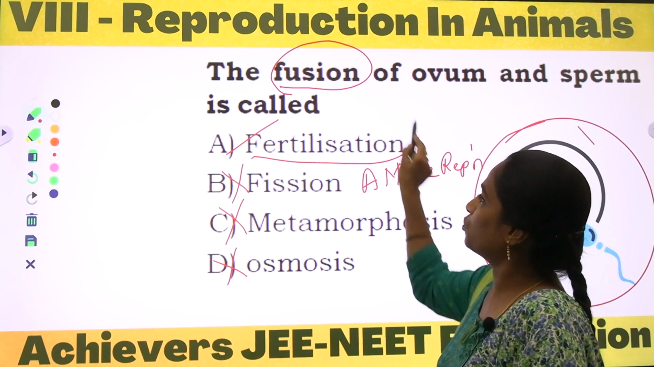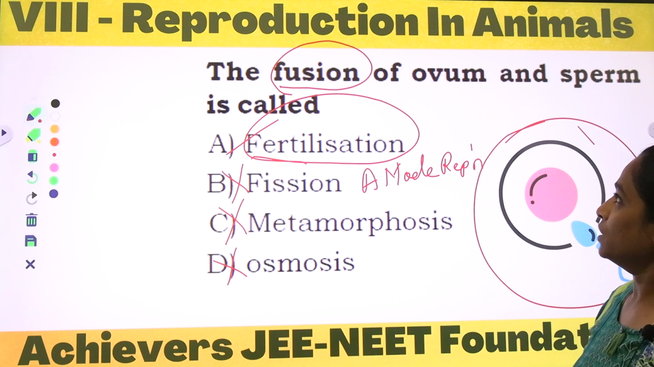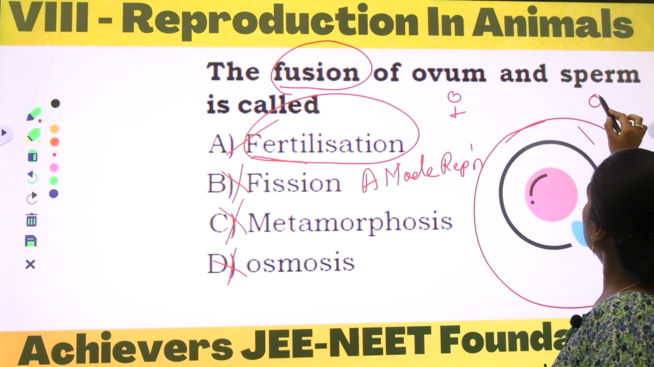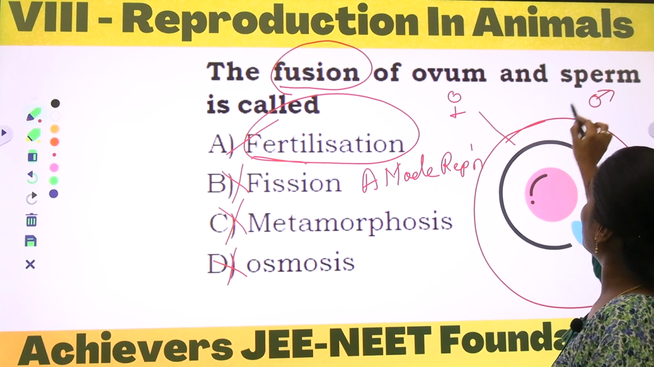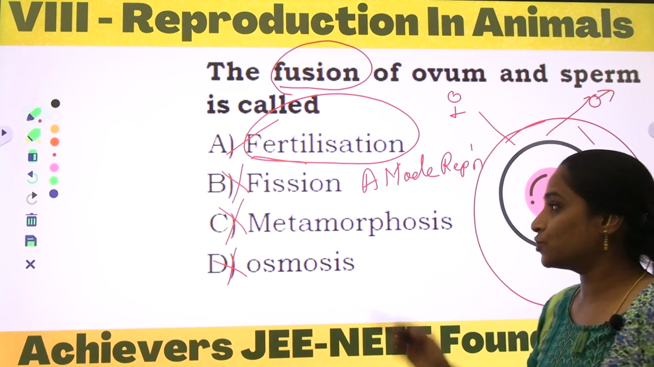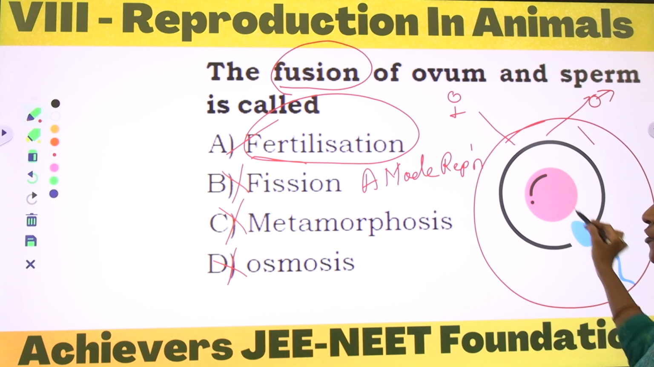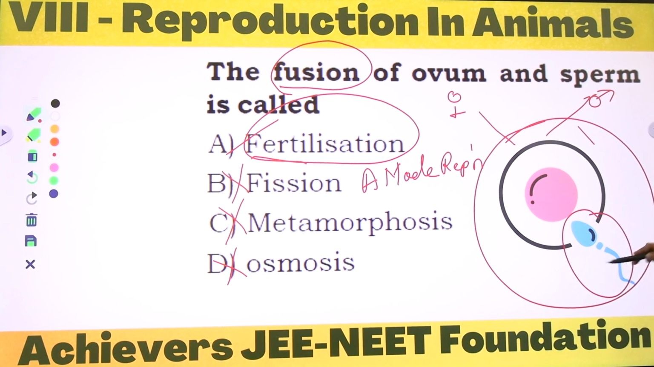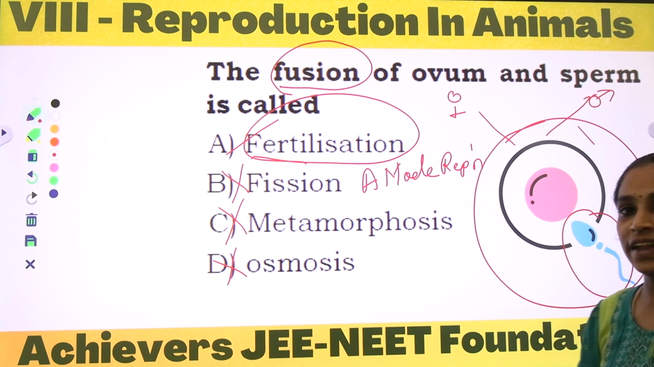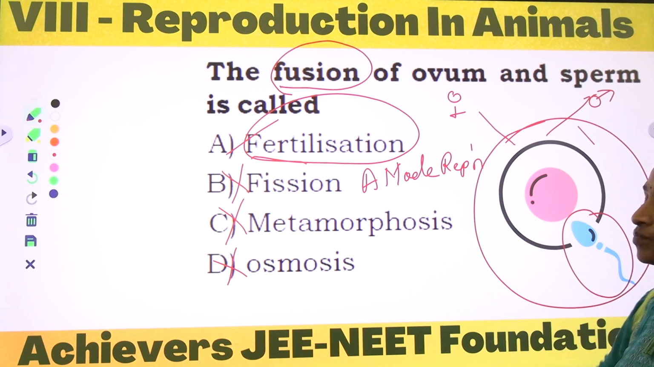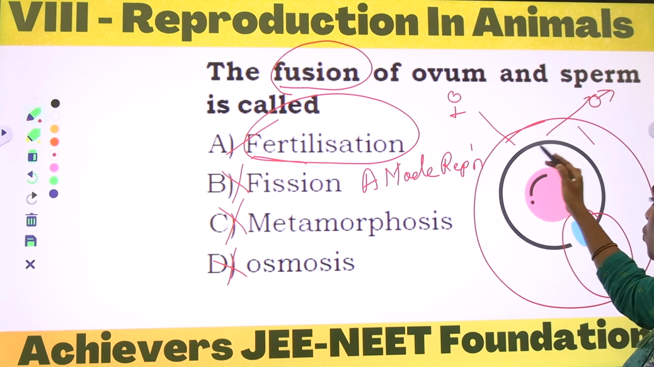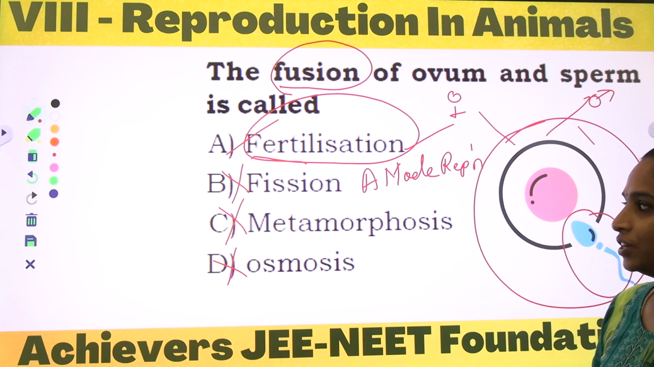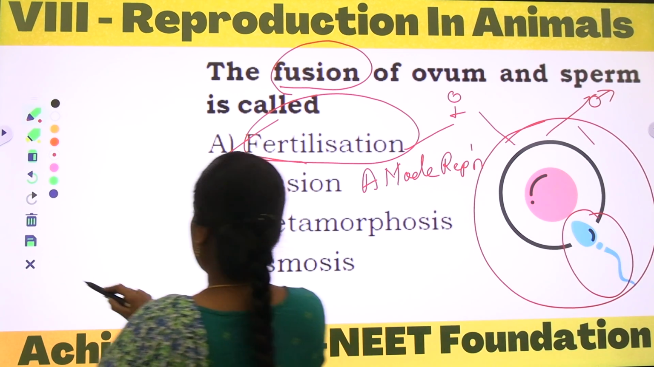What is the option? Fusion of ovum and the sperm. Ovum is the female gamete and sperm is the male gamete. As these both fertilize, they fuse. This is called a fusing process. The picture indicates the male gamete is trying to move into the egg. Egg, in a sense, is the ovum. Within this ovum we can observe the process of fertilization. So option A is the correct one here.